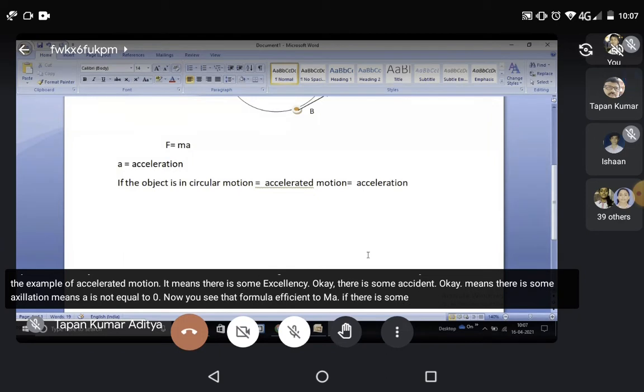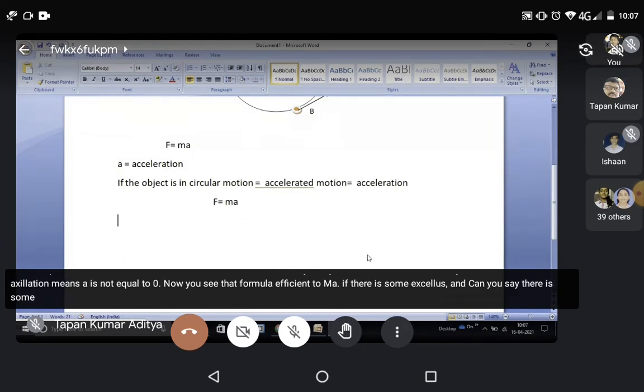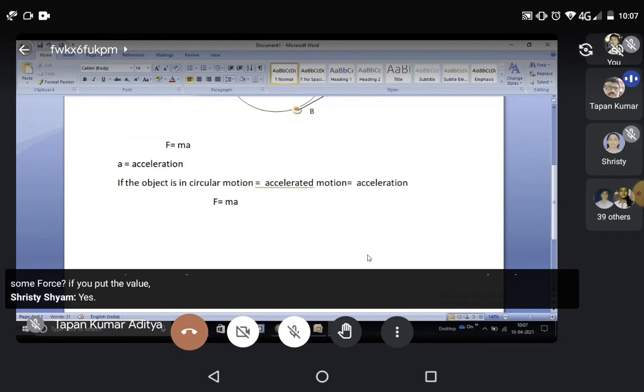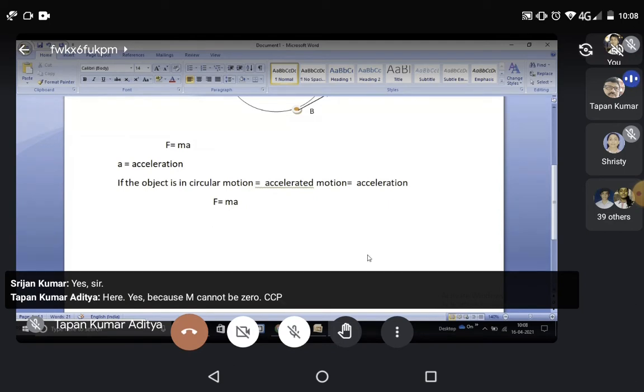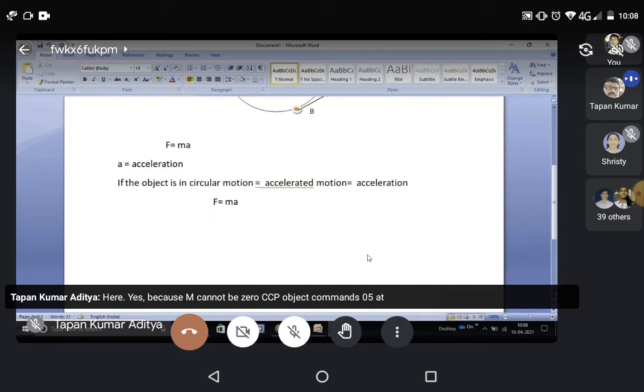If there is some acceleration, can you say there is some force? Yes, because m cannot be 0. The mass of any object is never 0 in any situation. So mass is never 0 and there is some acceleration.